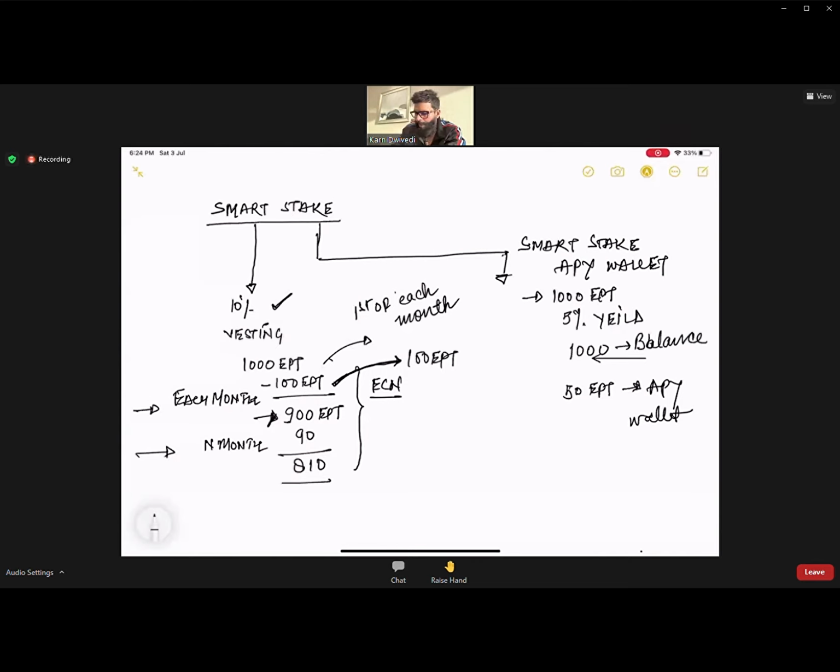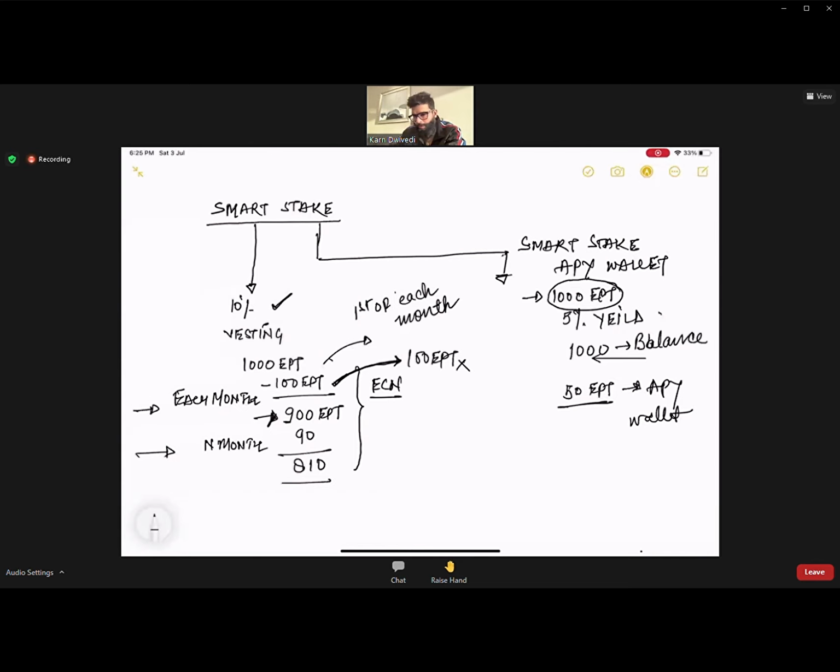That is the balance in the Smart Stake wallet. But if he is not withdrawing this 100 EPT, he is getting 50 EPT in the APY wallet, and his balance remains 1000 EPT. So I believe you understood this part. When you are withdrawing, you are not getting this yield.